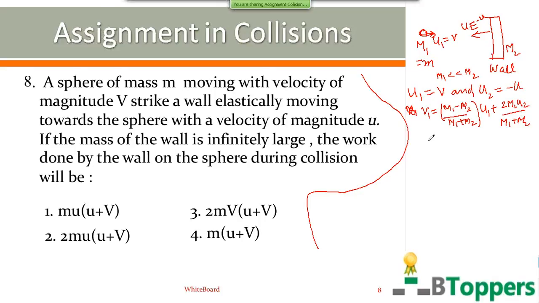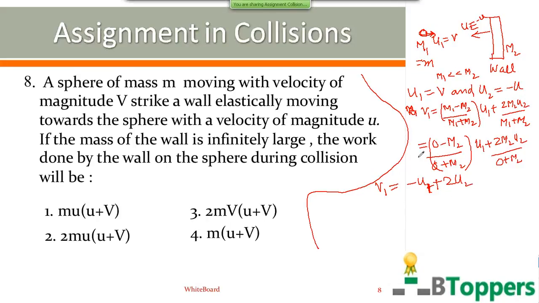Here m1 is negligibly small compared to m2, so you can neglect m1 compared to m2 both in numerator and denominator. So you get v1 equal to minus u1 plus 2u2.